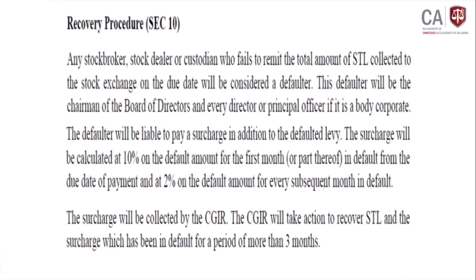The defaulter will be liable to pay a surcharge in addition to the default levy. The surcharge will be calculated at 10% of the default amount for the first month, then with further delay, 2% is added for every subsequent month. Likewise, the surcharge keeps being added.